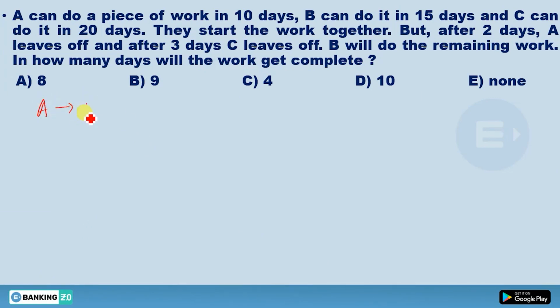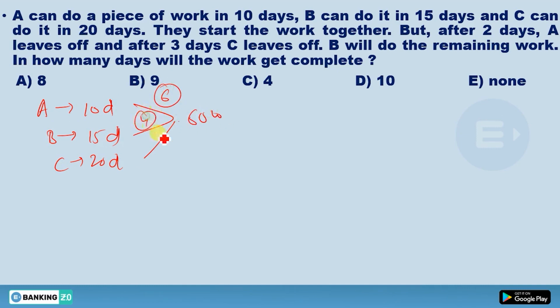Now see here. A is doing in 10 days, B is doing in how many days? 15 days. Now C is doing in 20 days. So you got the LCM 60. 6 work, now 4 work, now 3 work. These are the efficiency of A, B and C. Now see, who is leaving the work? A is leaving. After how many days? After 2 days.